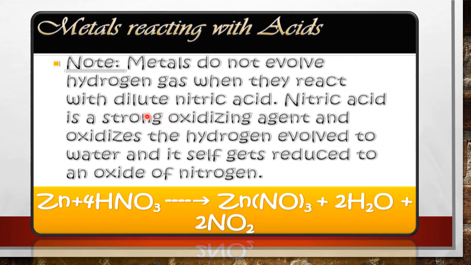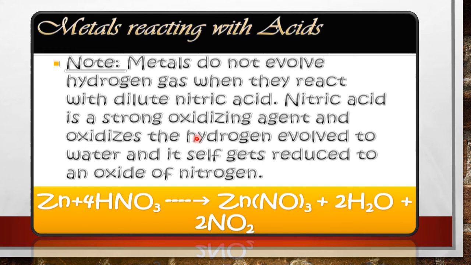Now metals do not evolve hydrogen gas when they react with dilute nitric acid. Why? Because nitric acid is a strong oxidizing agent and it oxidizes the hydrogen gas evolved into water molecules, and it itself gets reduced to the oxides of nitrogen such as N2O, NO2, NO, and so on.